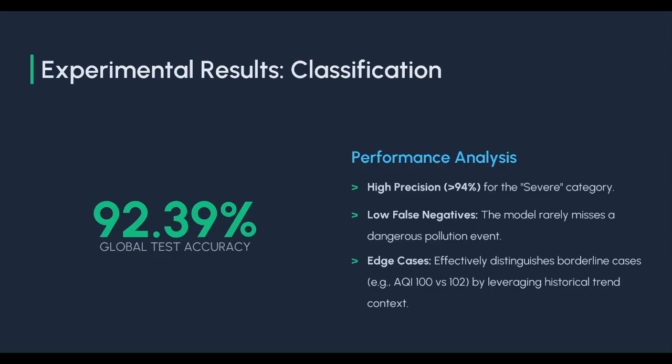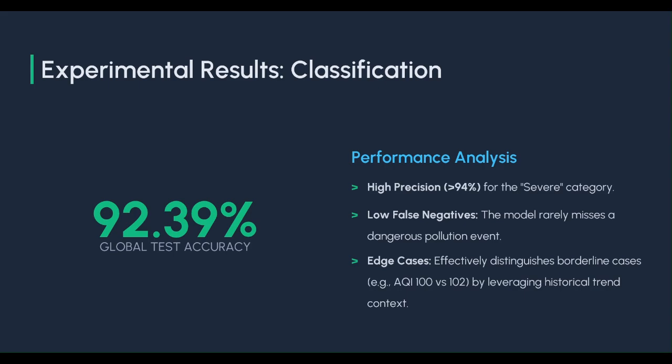Here we have the experimental results the classification gives us. The CatBoost model achieved an impressive global test accuracy of 92.39% with 94% precision for the severe category. This means that the model very rarely misses a dangerous pollution event.